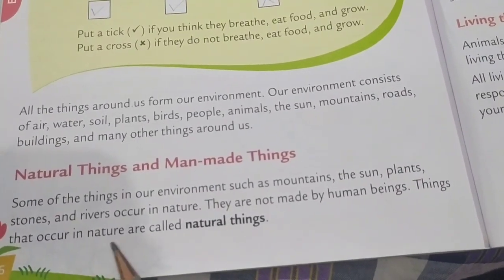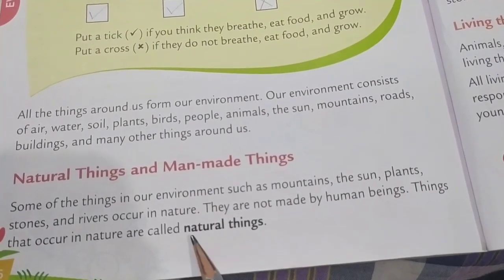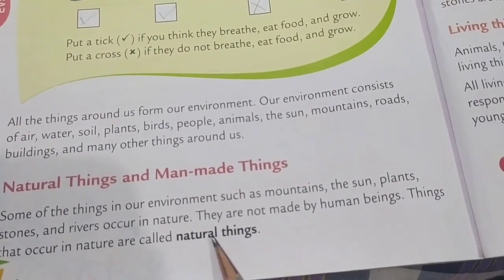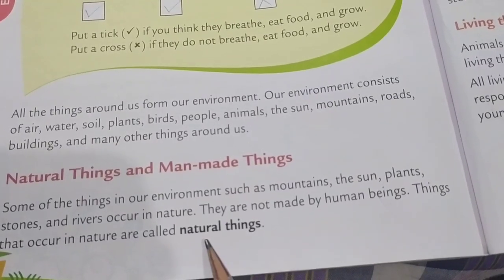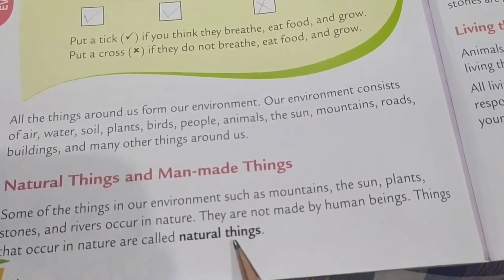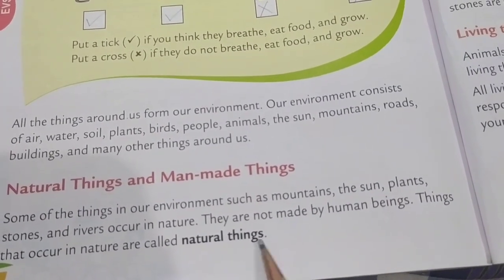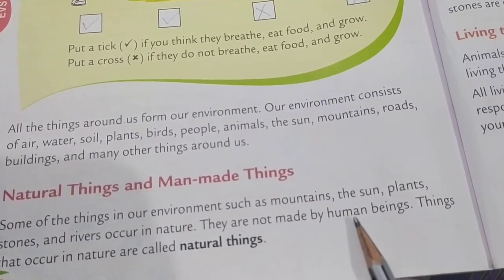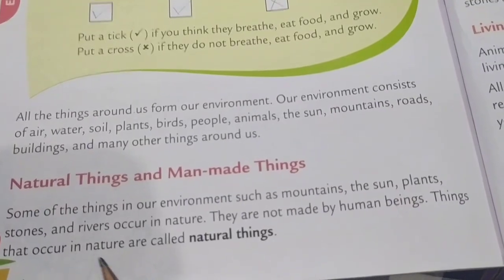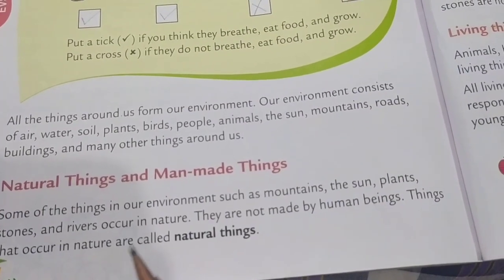Things that occur in nature are called, all of you say, what is this? Natural things. Spelling, natural things. So they are not made by human beings. They occur in nature. Okay.